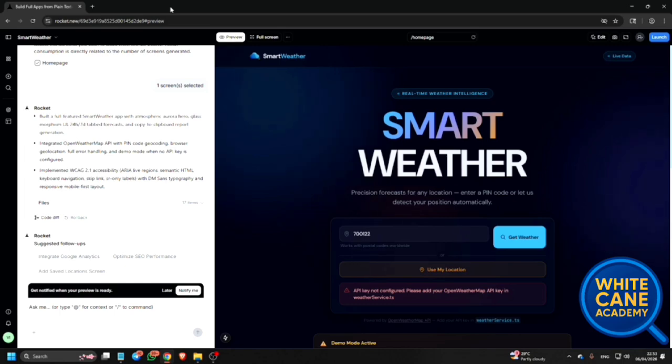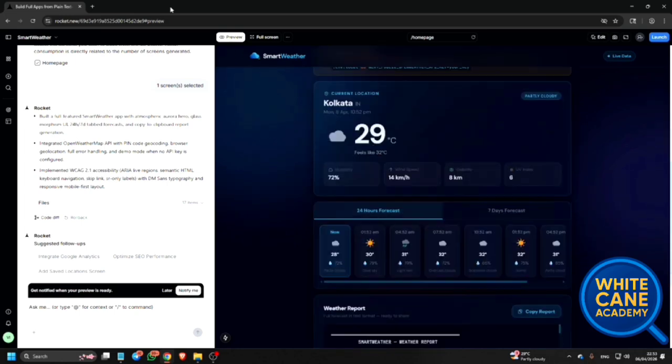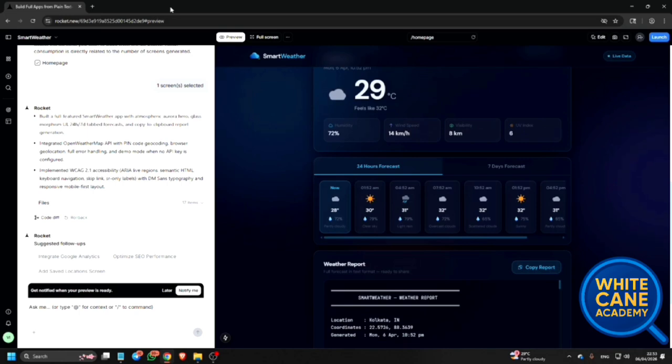Okay, so though it is saying that the API key is not configured, I might ask this tool to add the API key. Then it shows demo mode, showing sample data for Kolkata. To get live weather, add your OpenWeatherMap API key to .env.local as NEXT_PUBLIC_OPENWEATHER_API_KEY equals your key. Current location, heading level 2, Kolkata, Mon April 6th, 10:52 p.m. So see, this is the weather. Partly cloudy, 29 degrees C. Feels like 32 degrees. Humidity 72. Tab selected, 24 hours forecast. Now here are two tabs: 24 hours forecast and 7 days forecast. So almost my site is ready.